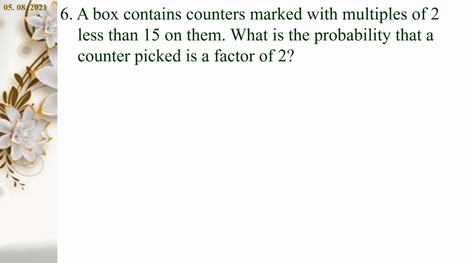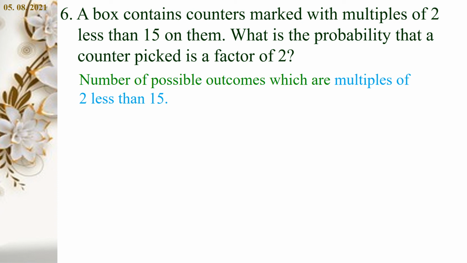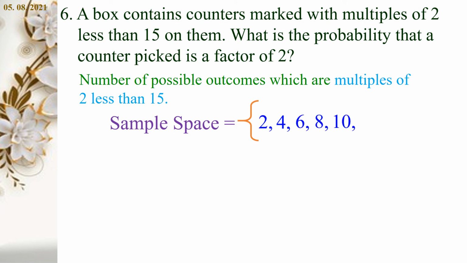Sixth sum. A box contains counters marked with multiples of 2 less than 15 on them. What is the probability that a counter picked is the factor of 2? Okay, the number of possible outcomes which are multiples of 2 less than 15. We have to find the multiples of 2 and the number should be less than 15. Sample space is equal to, what are the multiples of 2 and also it should be less than 15. Let us start from 2. So, open the brace bracket, 2, 4, 6, 8, 10, 12, 14. That's all. The number should be less than 15. So, close the brace bracket.